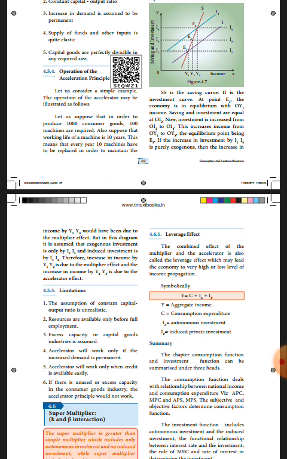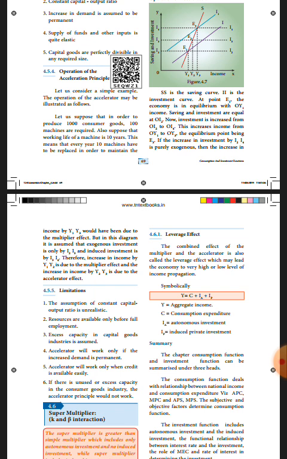Exogenous investment is I2 I3. Induced investment is I3 I4. You refer to the y-axis: exogenous investment is I2 I3 and induced investment is I3 I4.